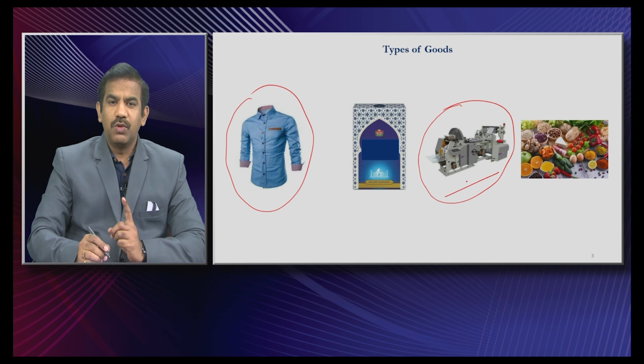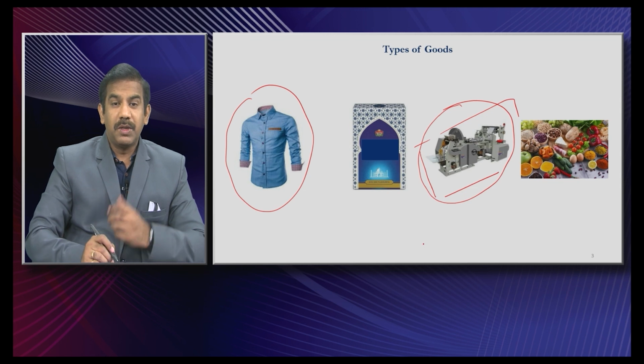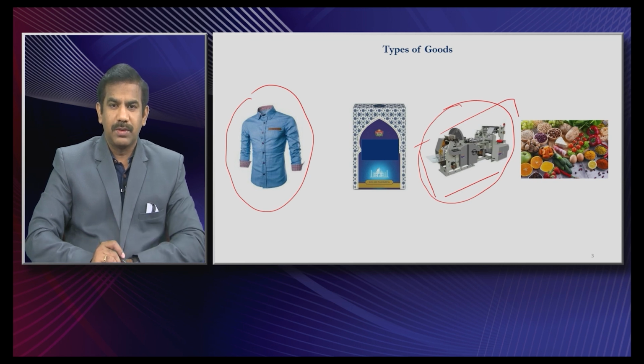You don't print only one copy using a printer, right? So, you would be using this printer for almost 2-3 years or at least for 5-10 years to print a large number of books, hundreds and thousands of books. So, the printer doesn't get exhausted for every book you print, but the paper and the ink you use to print the book get exhausted. They can no longer be reused, and hence the paper and the ink that we use to print a book are intermediate goods, but the printer that is used to print the book is a capital good.